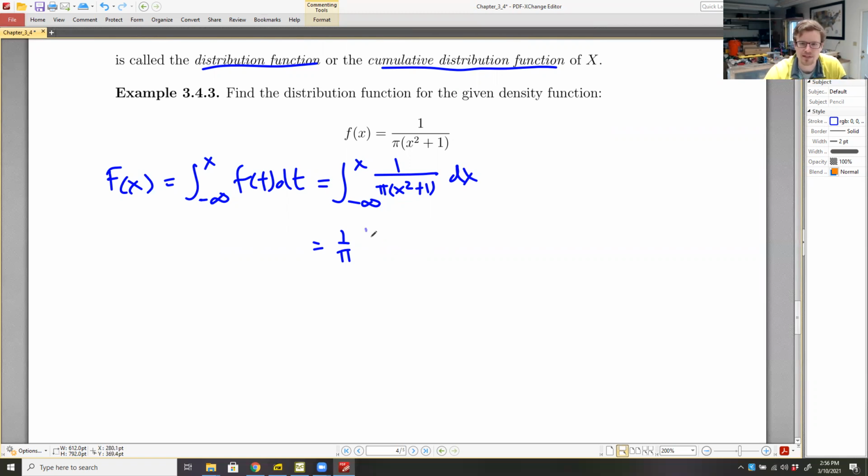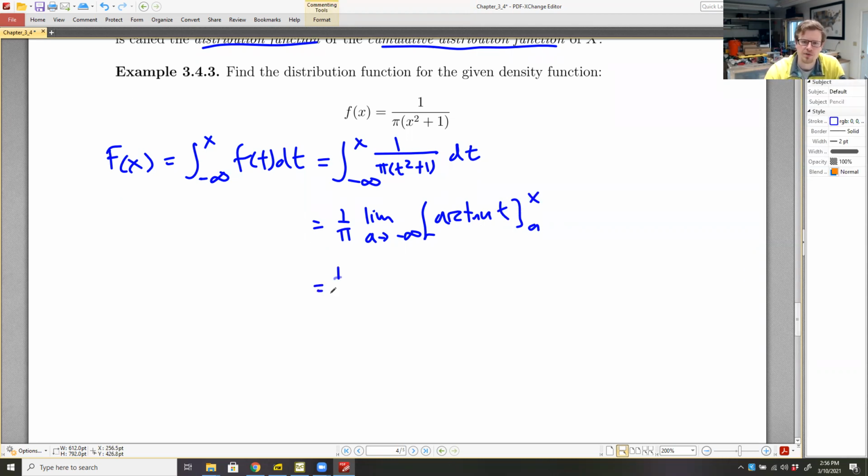So we have the limit as a goes to negative infinity of the integral of this, I pulled the 1 over pi out, is arctangent of, and actually here I said that we didn't want this to be x. I wanted it to be t, hence t and t. There we go, that looks better. So arctangent of t evaluated from a to x.